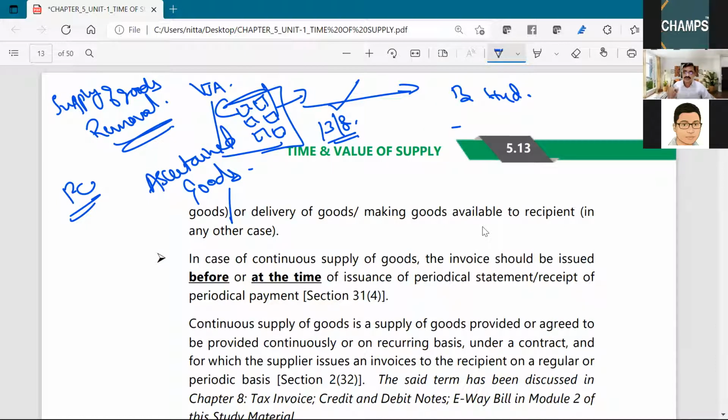Suppose the supply does not involve movement of goods, then the invoice is to be raised at the time of delivery of goods or making goods available to the recipient.